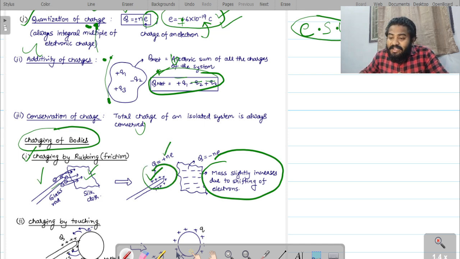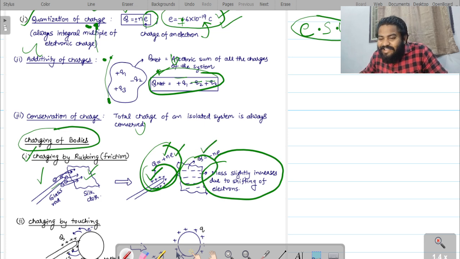N number of particles it has lost. So n times the electron mass, its mass decreases. At the same time, the mass of the silk cloth gets increased because it gained the electrons. Clear? So because of the charging process, the mass of the object slightly changes. Clear? So we have now learned charging by friction.